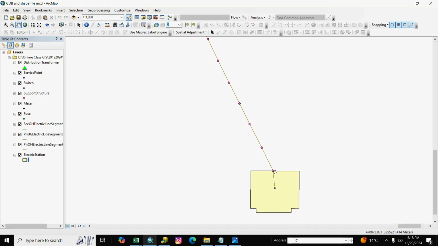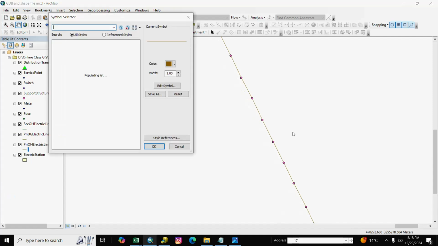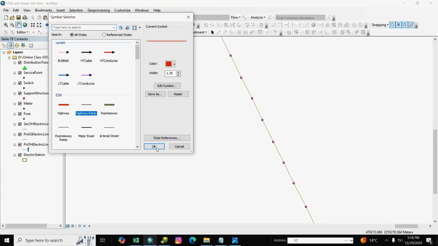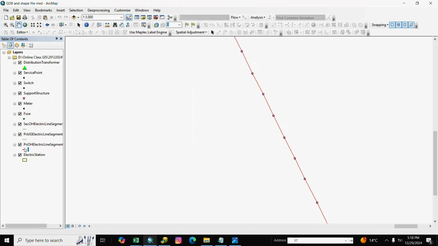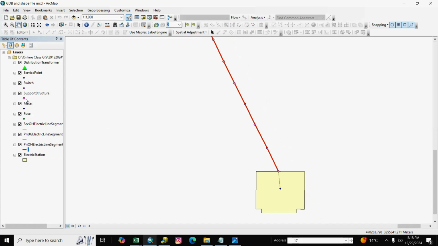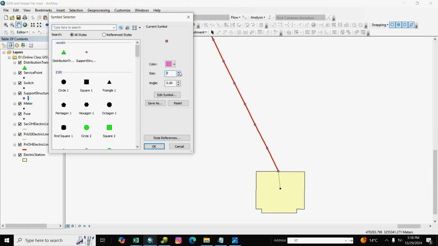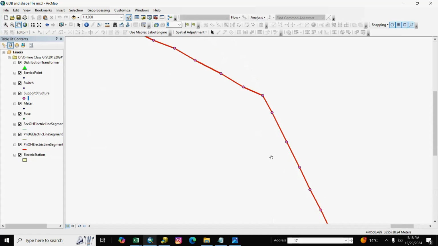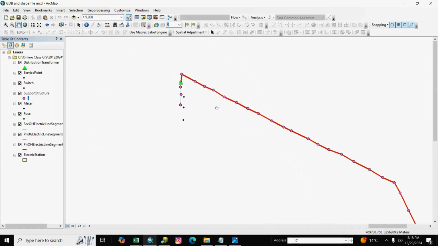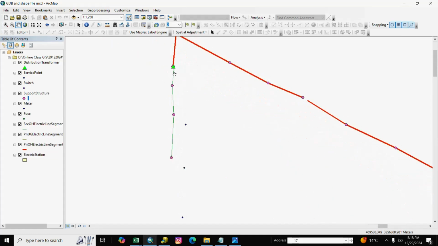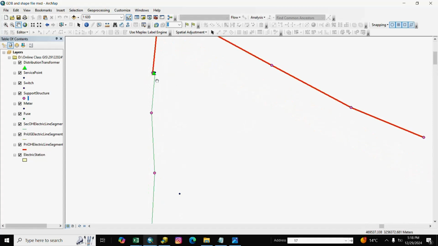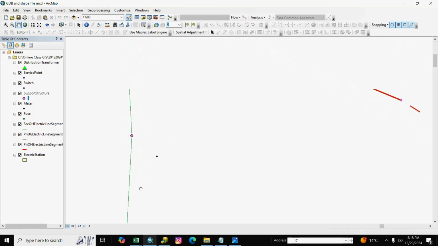Here is the substation and the HT line drawn, primary OH line, and here support structure, primary OH. Same here is DTR, same as pole. So we also make shape files for DTR, switch, fuse and meter, and the LT line also.